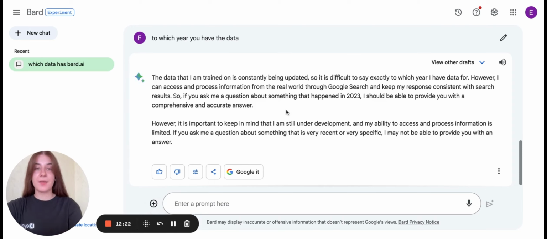So BERT says that there is no information on which year it has data up to, but most probably when you ask any question, it processes information from Google and can give you some new data, even from the current year. In general, we will discuss this later in the next episode, so just follow the updates on our channel.